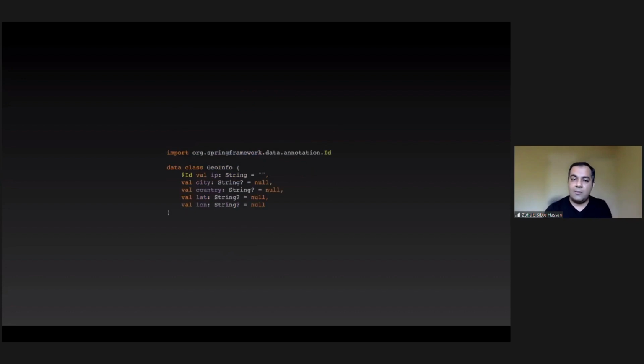It's a data class, lets me make copies. The important piece to note here is the immutability built in. Val and var are two different things, and all the variables over here are val, which enforces the fact that I cannot change them once I've assigned the values. And you can do a similar thing with annotations, but being a first-class citizen, you won't have to